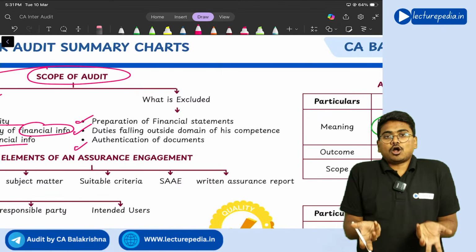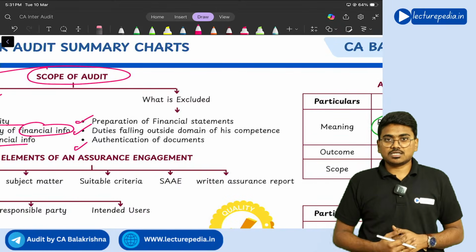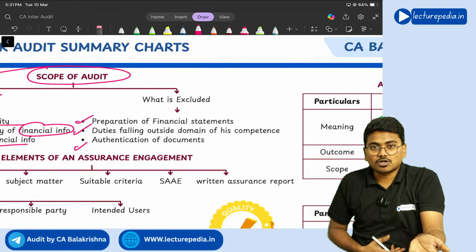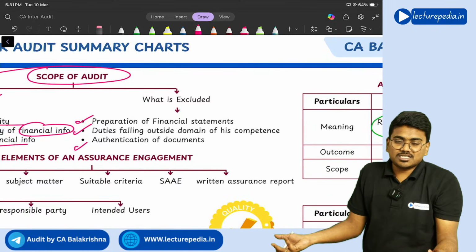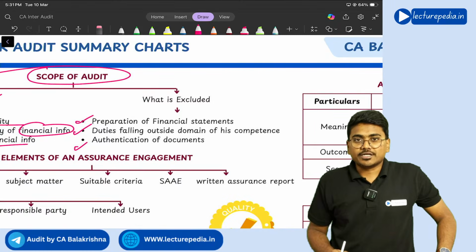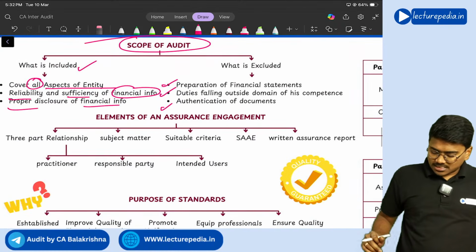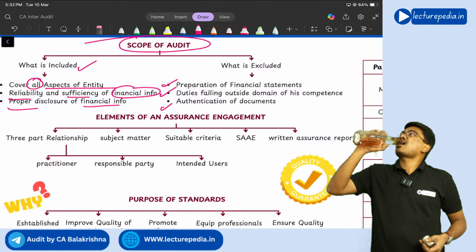Now how can the auditor know whether those signatures are forged or normal signatures? That will be identified by the forensic department, correct or not? So checking the authenticity of the document, it is not within the scope of audit. Getting it? Yes sir, got it sir. So these are the things which are within the scope of audit and outside the scope of audit.